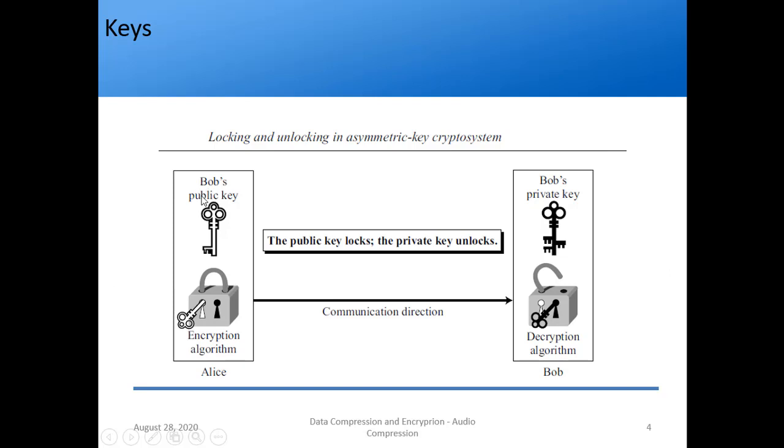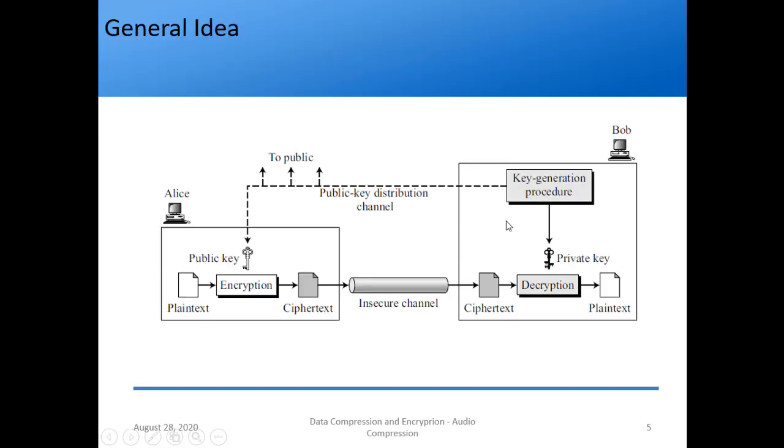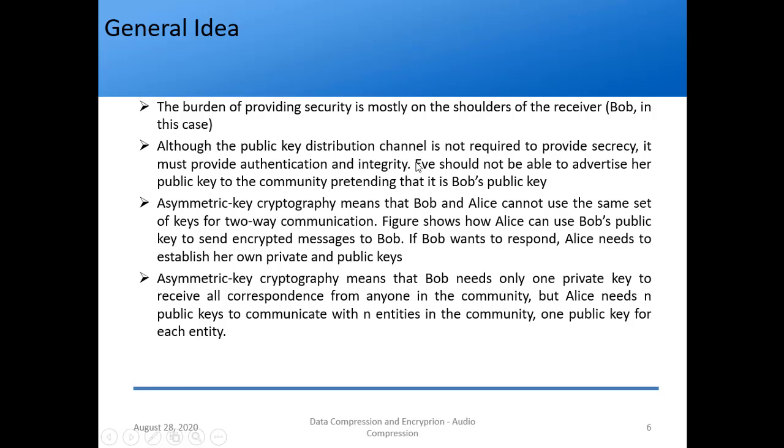So what is important here? We are using a public key and a corresponding private key. That is emphasized in the next slides. So again Alice is sending to Bob. What we have to remember is that the receiver's keys are important. So the receiver's key is taken as the public key and private key. And what we have to be wary of is the public key distribution channel. Even though it need not maintain secrecy, it requires authentication and integrity. Why? Because a third party, for example Eve, should not be able to advertise a public key to the community pretending that it is Bob's public key. And as I said, more onus lies on the shoulders of the receiver, because the keys come from him only. So the receiver's keys are used, the sender's keys are not used at all.